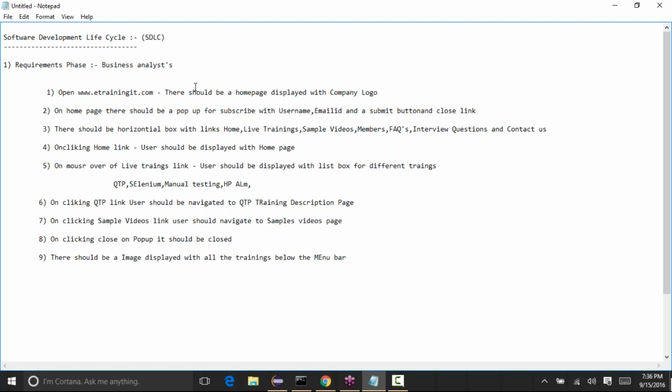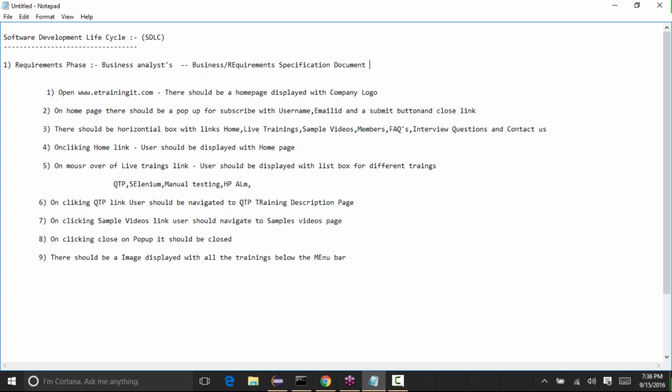Okay, and this is called the outcome of this phase. Once the requirements have been created by the business analyst, they will prepare a business specification document. This document is called the business requirements specification document.